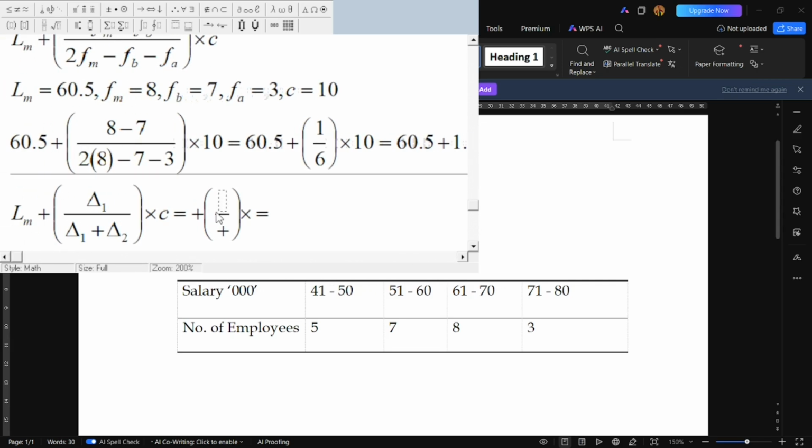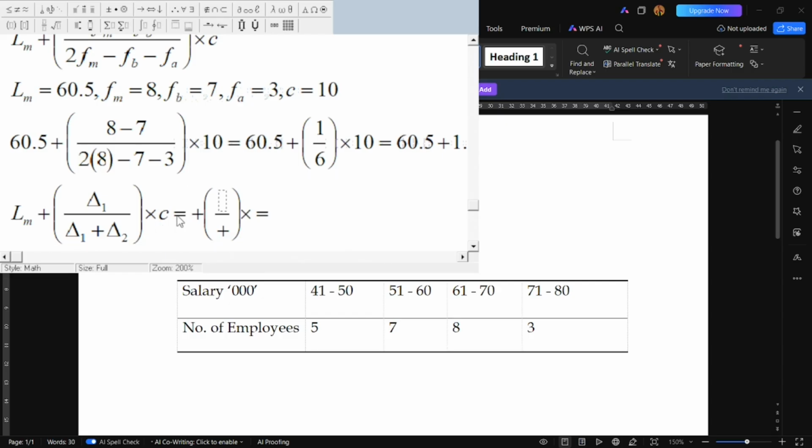You can also use the change formula. Precisely, we already stated what change 1 is and what change 2 is. In case you have forgotten, we said change 1 is frequency of the modal class minus frequency before the modal class, while change 2 is frequency of the modal class minus frequency after the modal class. So again, to use the formula, same step: determine which class has the highest frequency, then obtain the lower class boundary.